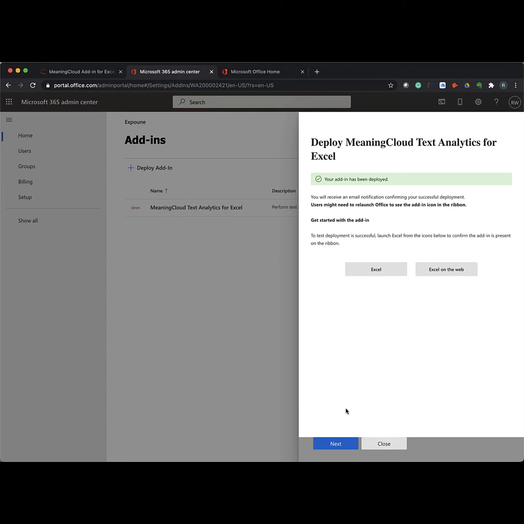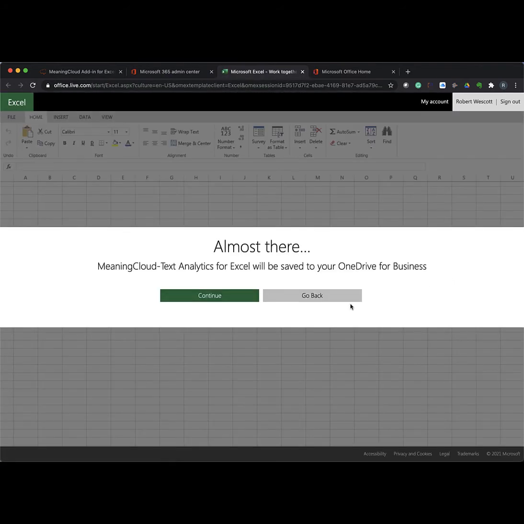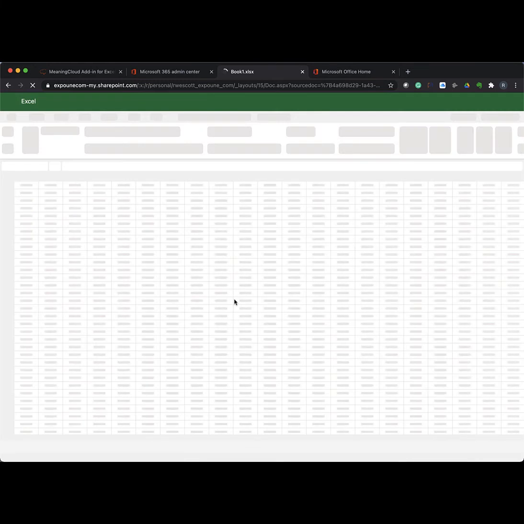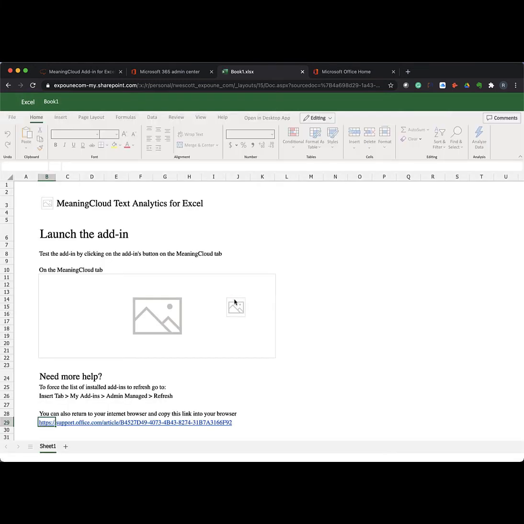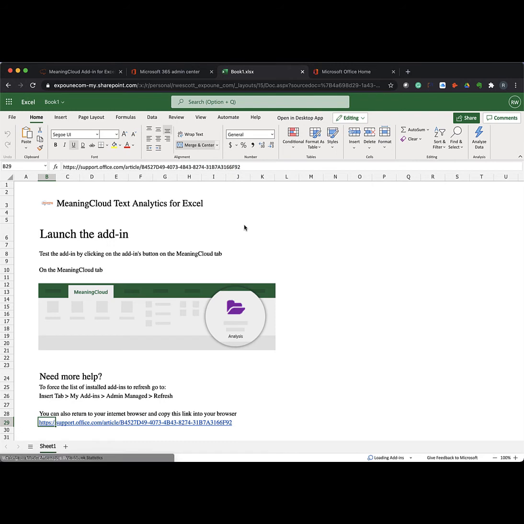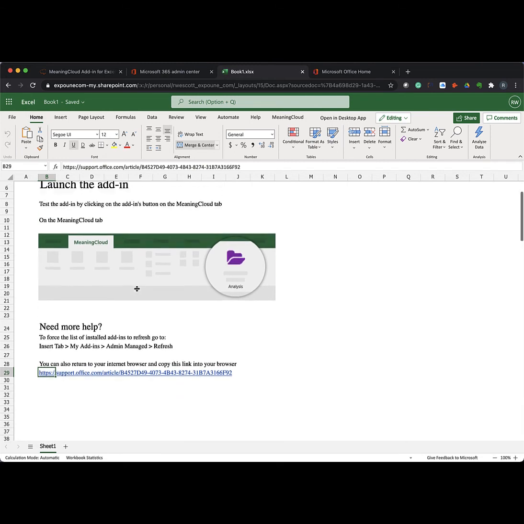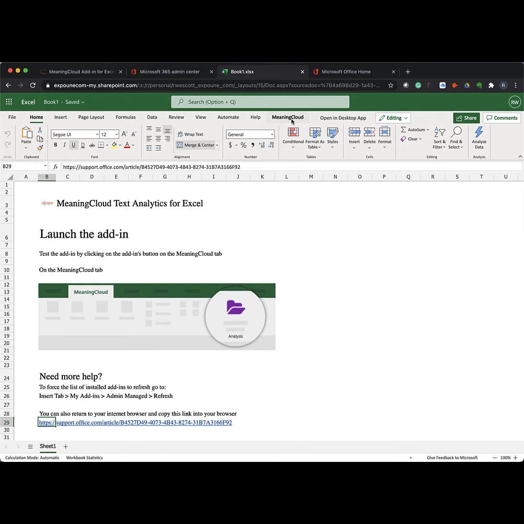And my add-in has been deployed. So I'm going to pull up Excel on the web, and we'll say Continue. You will see that MeaningCloud has now been deployed, and there's a tab across the top that says MeaningCloud.